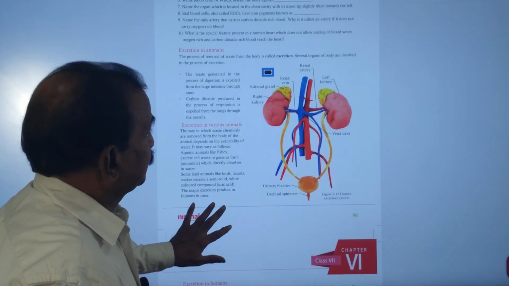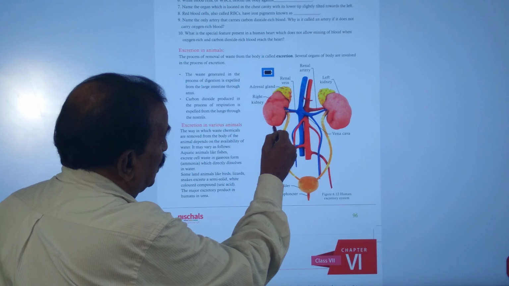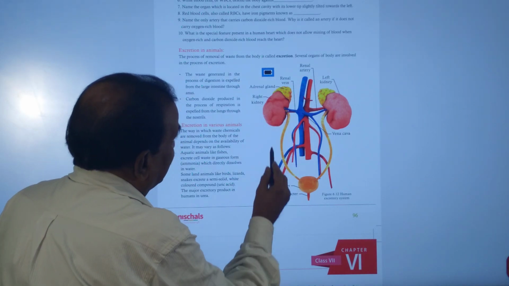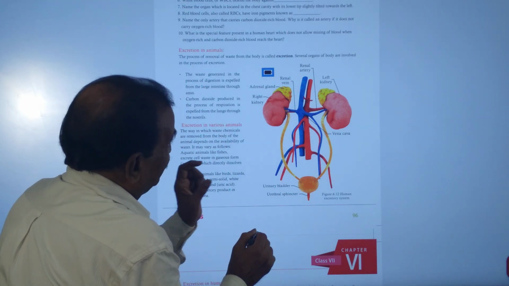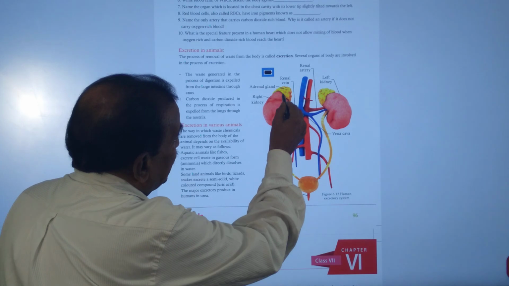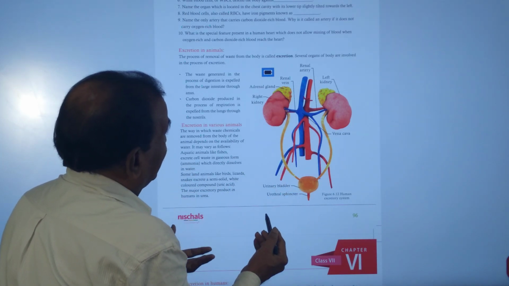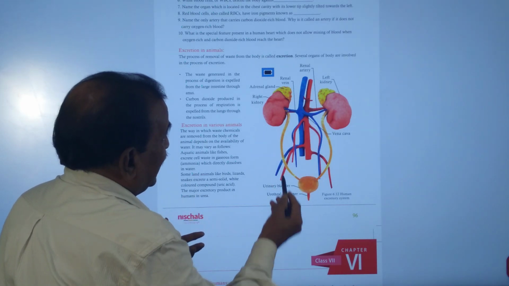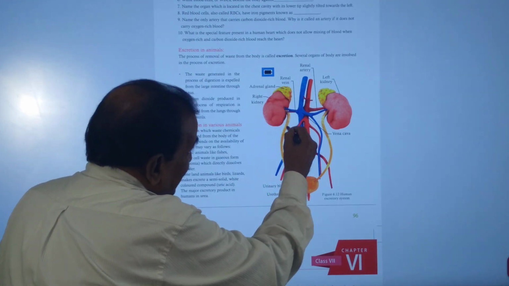So here you see, we discussed that the length of the kidney is 12 centimeters, the breadth is 6 centimeters, and the thickness is 3 centimeters. Each kidney is bean shaped and brick red in color, and on each kidney we can see the presence of adrenal glands. Kidneys are useful to filter the blood.